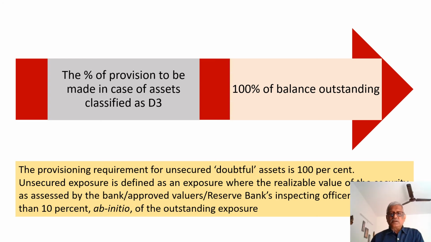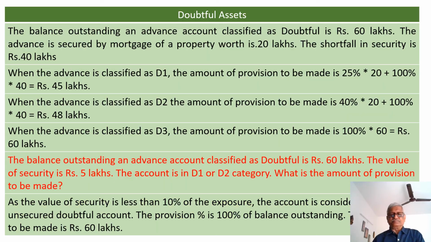Now let us move on to a numerical example where I will show you how to calculate the amount of provision in D1, D2 and D3 category. Look here, the balance outstanding in an advance account classified as doubtful is 60 lakhs. That is, the exposure is 60 lakhs. The advance is secured by mortgage of a property worth 20 lakhs. That means we have a security which is mortgaged to the bank and the value is 20 lakhs. Now, what is the shortfall in security? 60 minus 20, 40. Or I would say it is the unsecured portion.